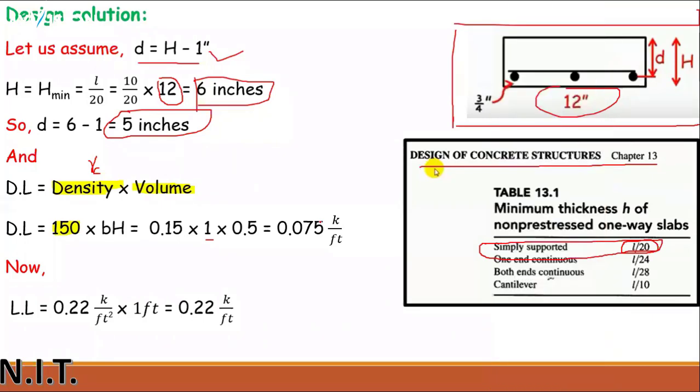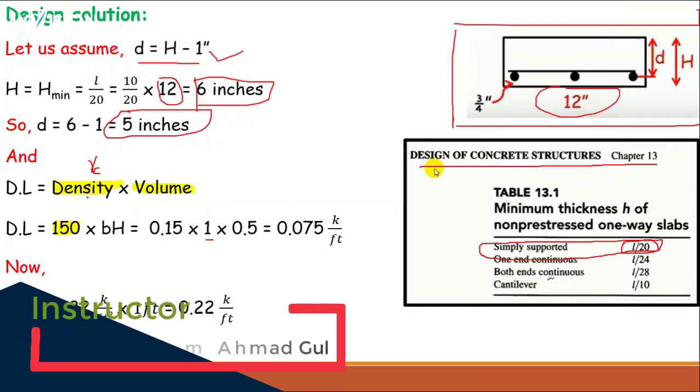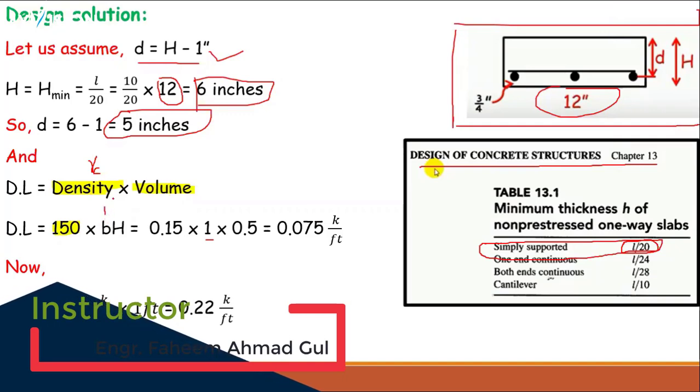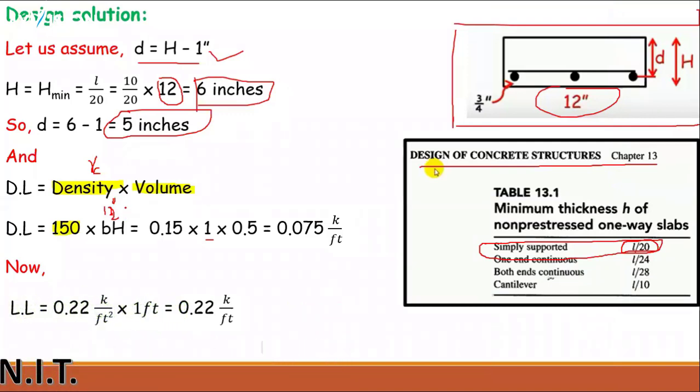See, dead load can be calculated by density multiplied by volume. Density value is 150. B value is 12 inches, and H value is 6 inches. So when you multiply these values together, you will get the answer 0.075 kip per feet. Clear?